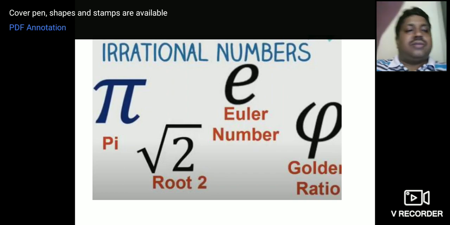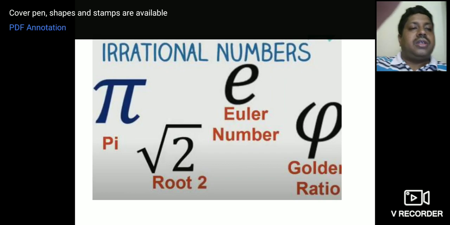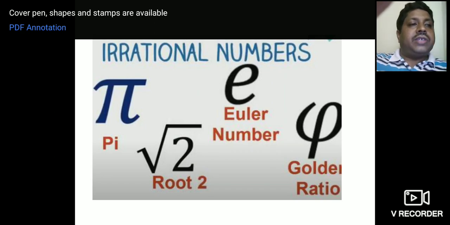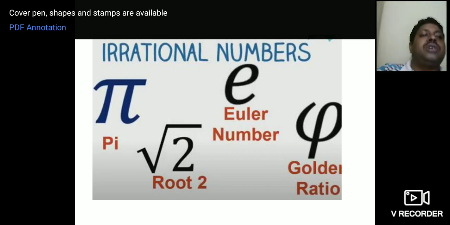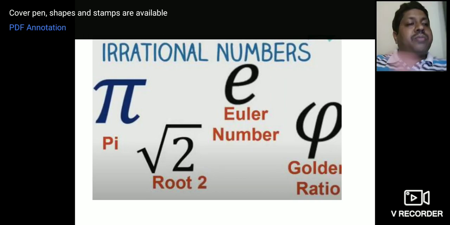And the golden ratio, it's very important, that golden ratio is 1.6 something. It goes like this, an irrational number. So you can see the beauty of nature. In nature, the golden ratio beauty, everywhere you can see that. Okay, that you can find out from the internet, what is golden ratio, how it is very important. Okay, this is an example for irrational number.